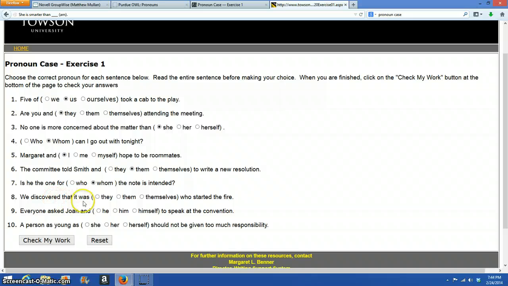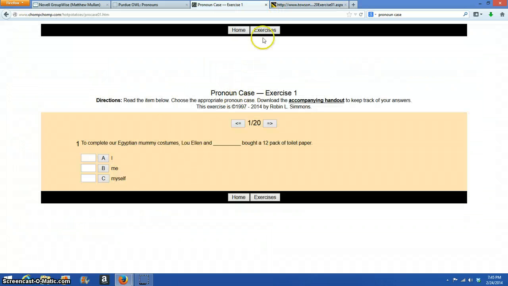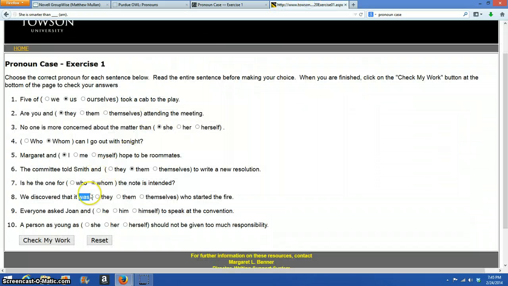We discovered that it was... Okay. This is another type. What I like to notice is that this verb here. Now, there's no other person to get rid of. It's not like Margaret and blank. There's nobody else to get rid of. So what I'm going to do here is I'm going to notice that this verb. I see this consistently on these. I might notice in these 20 that are here and on other exercises. This verb is a terrible verb.